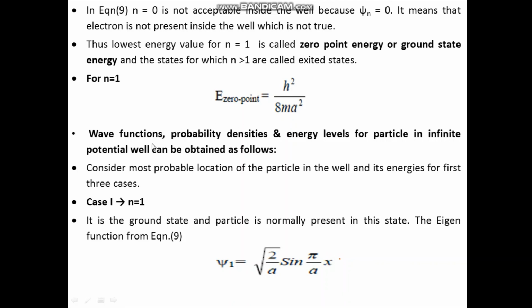Next, wave functions, probability densities and energy levels for a particle in an infinite potential well can be obtained as follows. Consider the most probable location of the particle in the well and its energies for the first three cases, n is 1, n is 2 and n is 3. Let us start with the first case, n is 1. n is 1 means it is the ground state, and the particle is normally present in this state. The eigenfunction for the particle in the ground state is obtained from equation 9, and you can write it as psi 1 equal to root of 2 by a sine of pi by a into x.